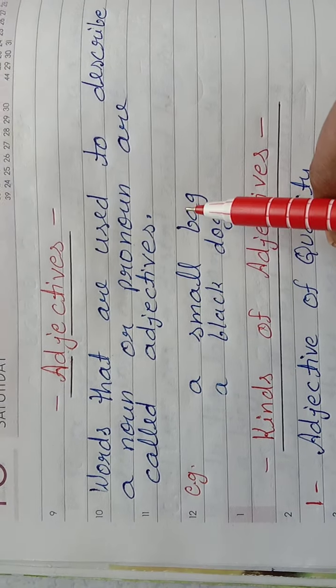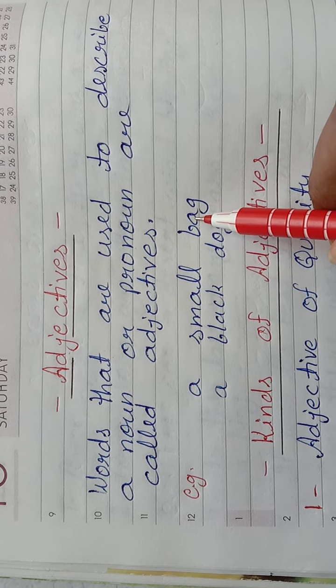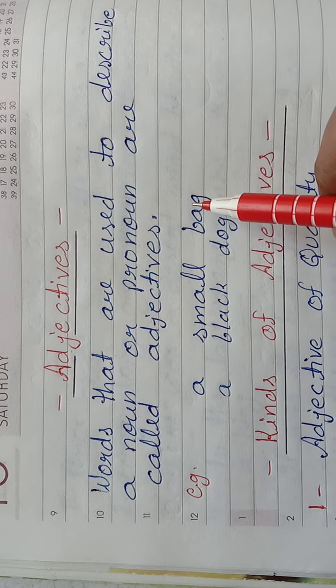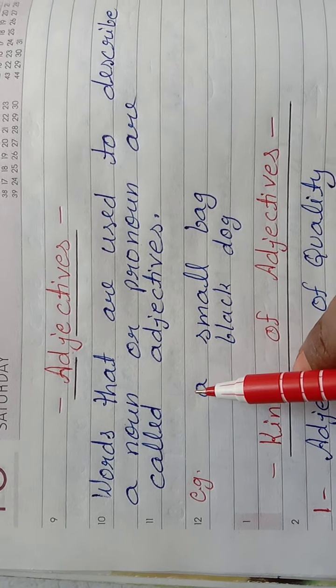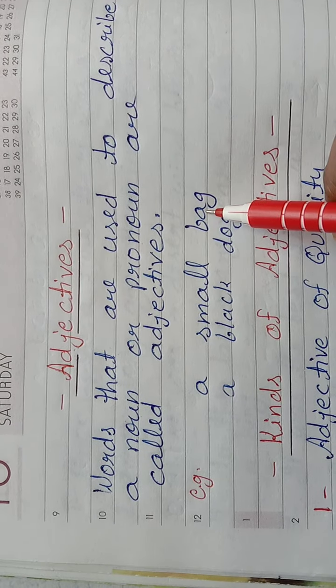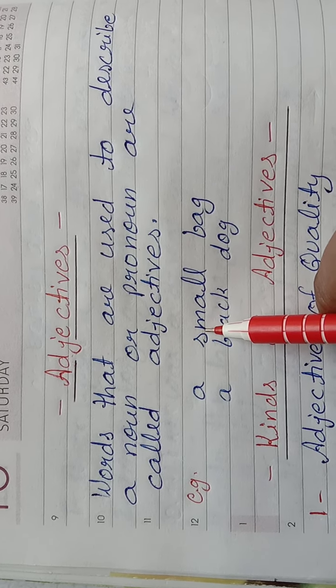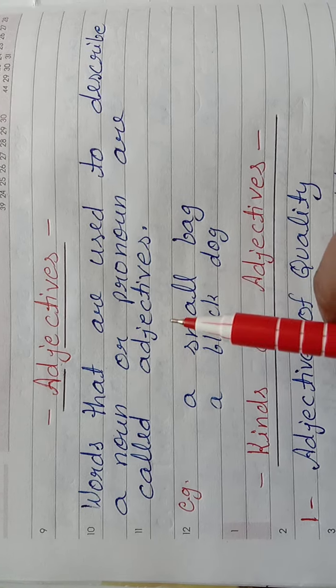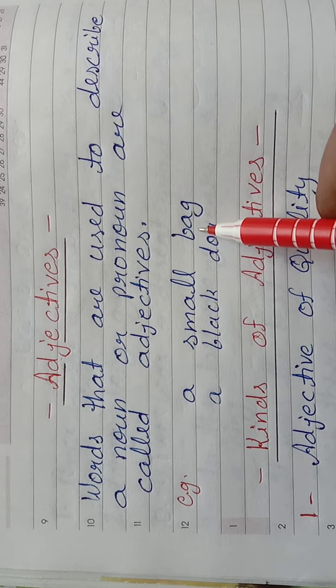If I say only a bag, suppose there is a bag and I would like to describe something more about that bag. So I have said a small bag. Here I'm telling you more about this noun. Bag is your noun.